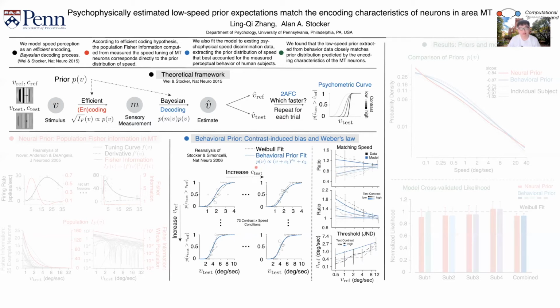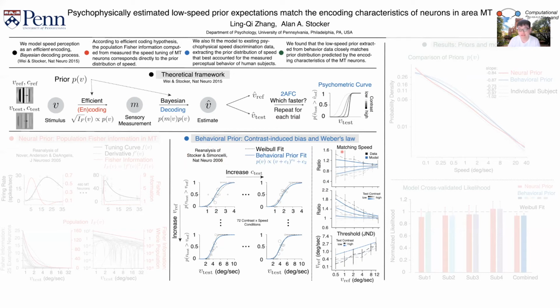We parameterize the prior distribution used by the model together with some contrast-dependent noise parameter. We fit the model jointly to 72 contrast and speed conditions through maximum likelihood. The solid blue line is the prediction by the model, whereas the dotted black line is a Weibull fit to each individual condition. The model performs well, having a similar performance to a previous less constrained Bayesian model.